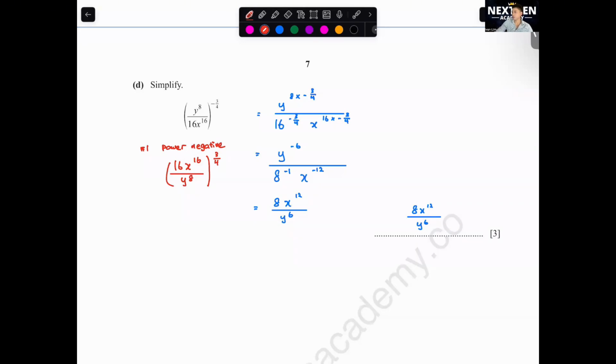Okay, number 3. If you are okay with 3, please type 3 in the chat. Full marks, are you here? Okay. Okay, let's move on to question number 4.